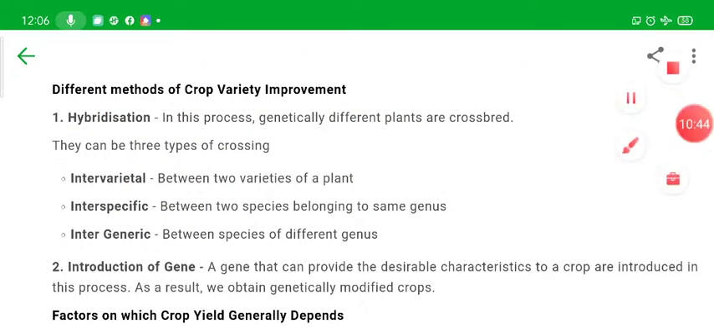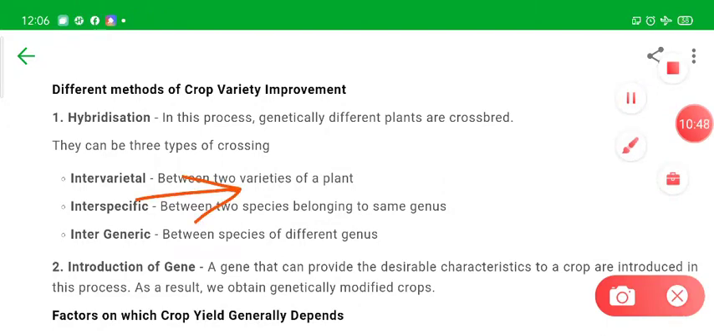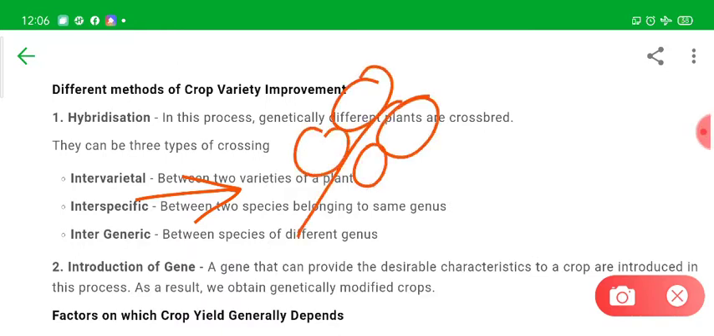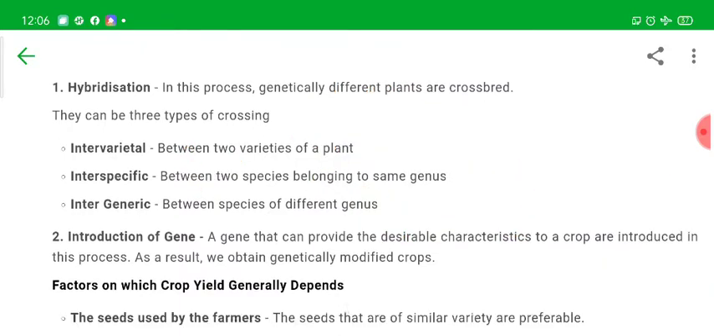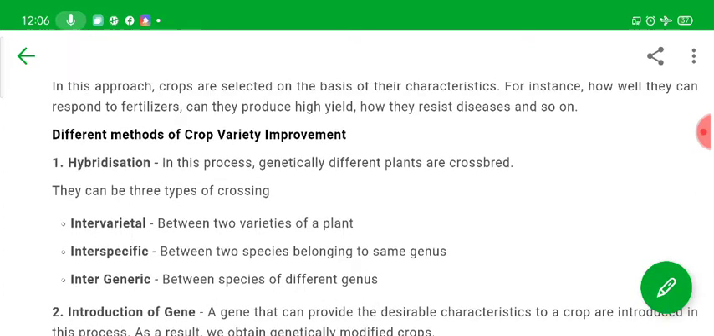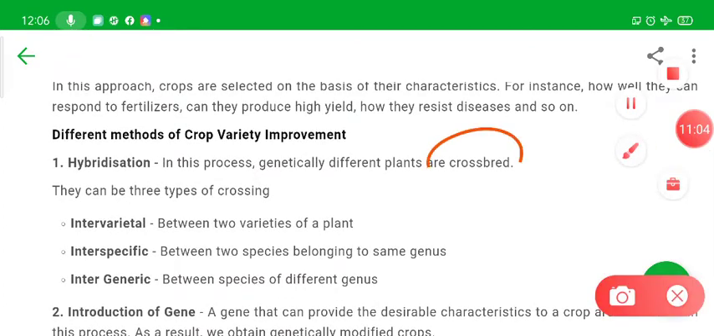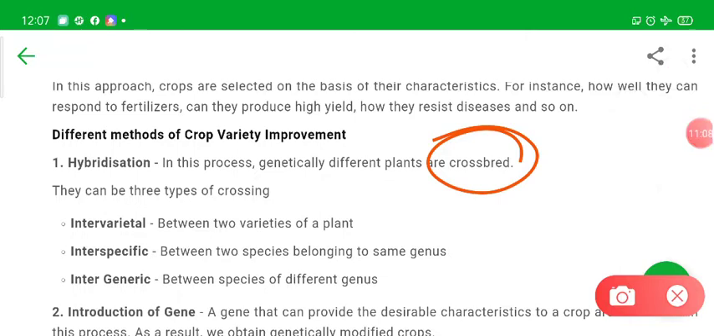Some of the plants produced from the crossbreeding of these plants will have both the features: they will be green, give big grains, and be disease resistant also. This process is called hybridization. The process of crossbreeding is called hybridization, and it is of three types.